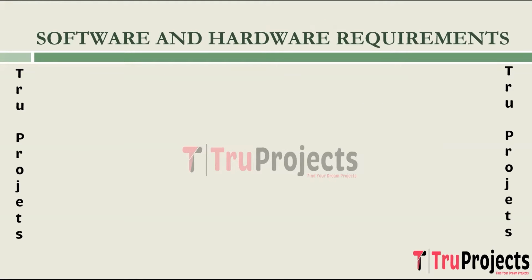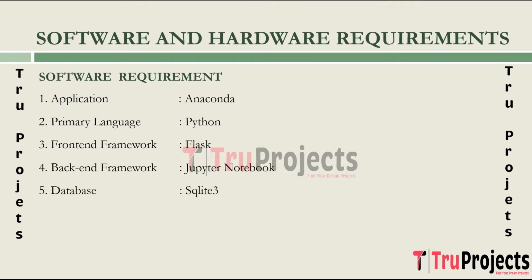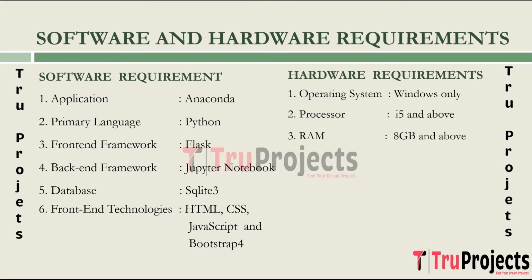To implement this project, we need software and hardware requirements. So coming to software requirements, we need the application of Anaconda, primary language of Python, front-end framework of Flask, back-end framework of Jupyter Notebook, database of SQLite 3, and front-end technologies of HTML, CSS, JavaScript, and Bootstrap 4. Coming to hardware requirements, we need operating system of Windows, processor of i5 and above, RAM of 8 GB and above, and hard disk of 25 GB and above.